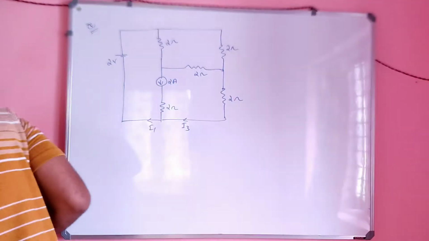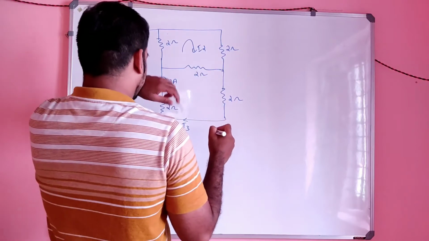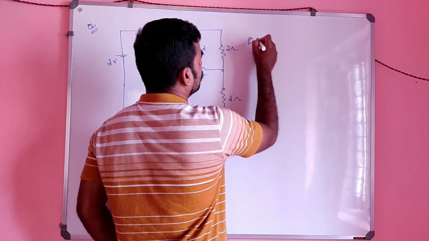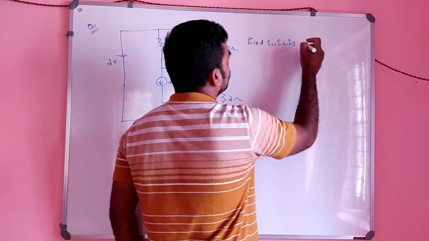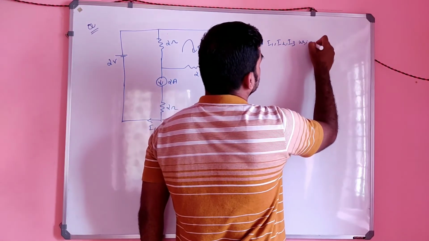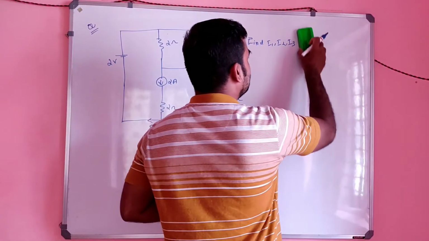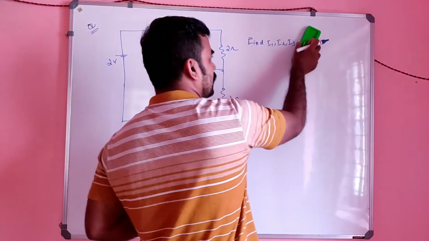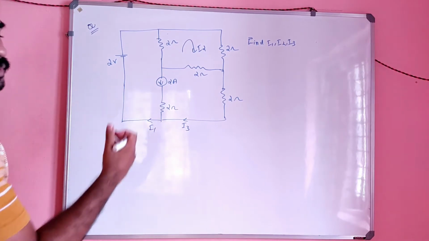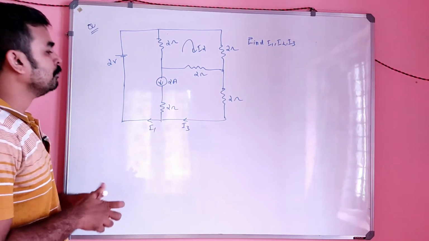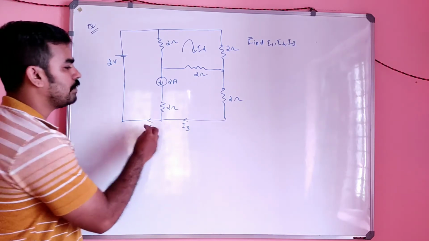Okay. So the question is: find I1, I2, I3. There is no need to say which method to use, because by looking at the question you have to know the best method to solve this type of problem. So this is the question. You have to find the values of I1, I2 and I3.